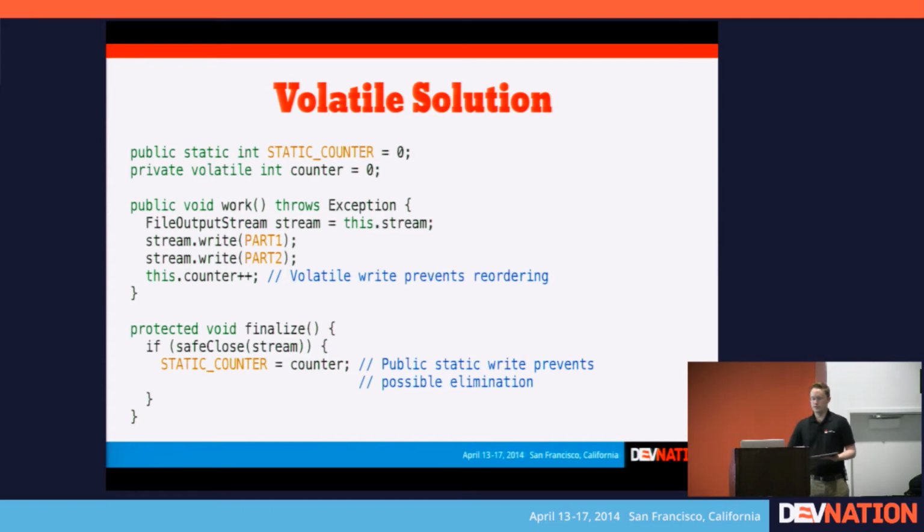Now, since you can be a little paranoid, a future optimizer might still say, well, you're incrementing this field, but there's still nothing else, even though it's volatile and all that stuff, there's still nothing else that actually uses it, and maybe it can prove that the memory effects that come from writing to a volatile field actually do not benefit the program in any other way.